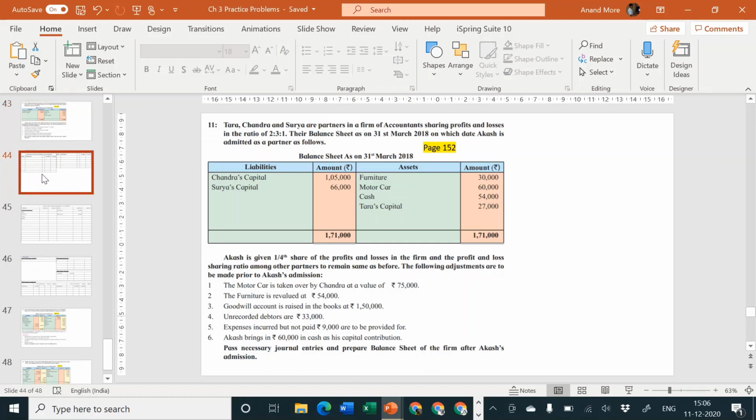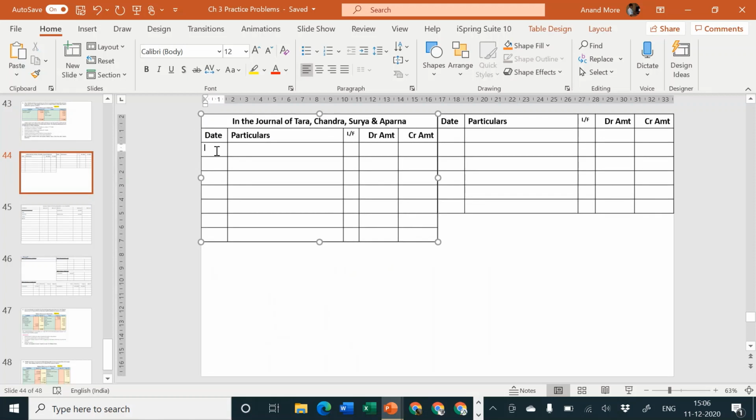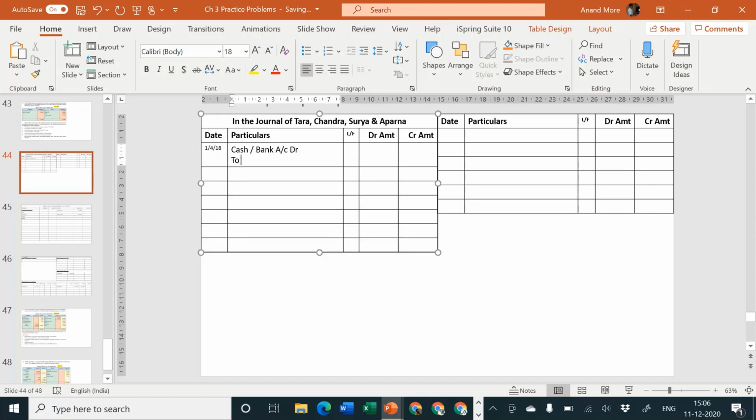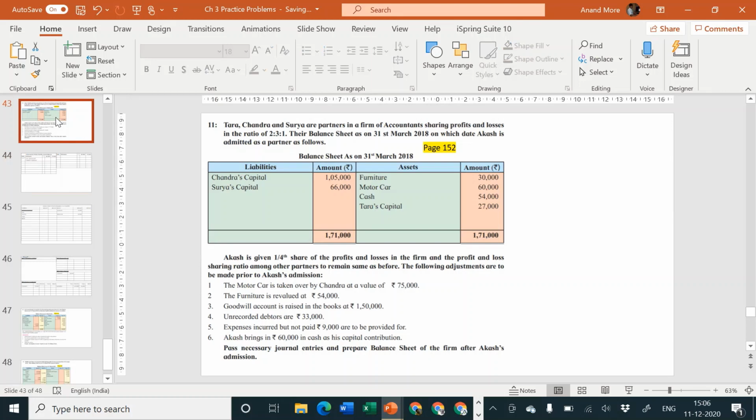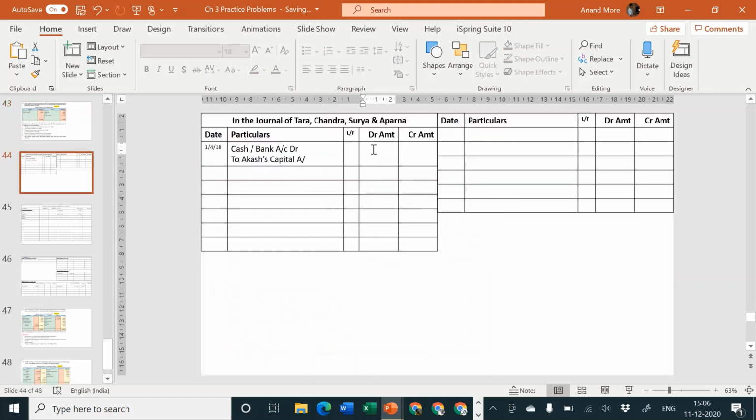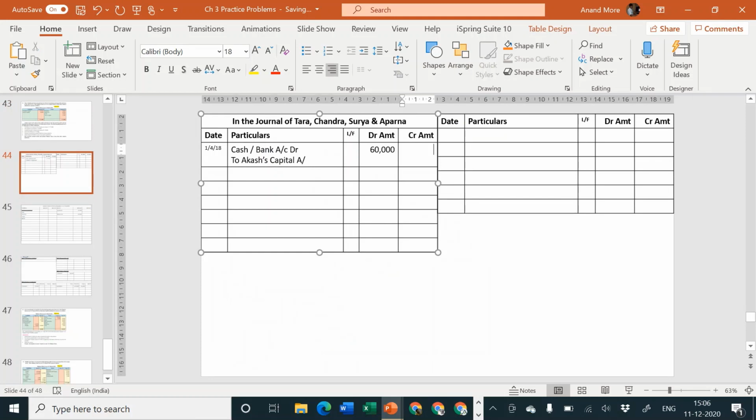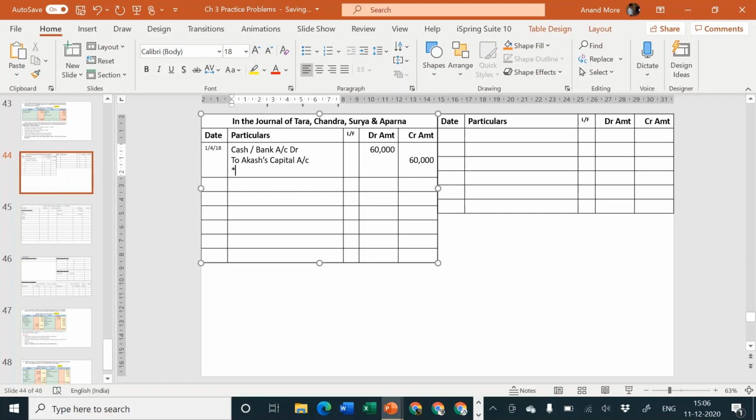Date is 1st March 2018. Sorry, 1st April. Sorry for that. 1st April 2018. Cash or bank account debit to Akash's capital account. And the amount they have told is rupees 60,000. Yes, 60,000. So let us write down that particular thing, 60,000. Let us write down narration: being capital brought in by Akash.